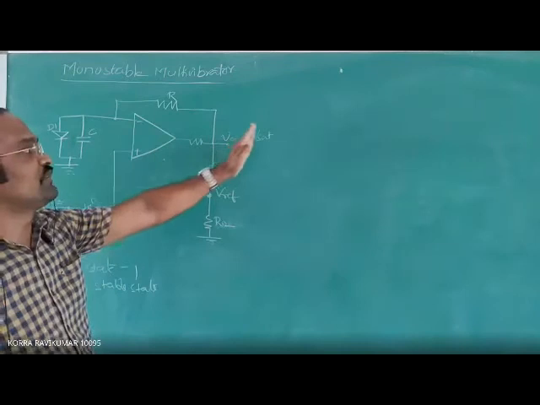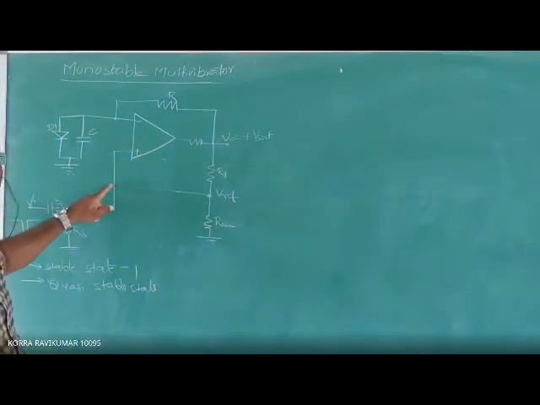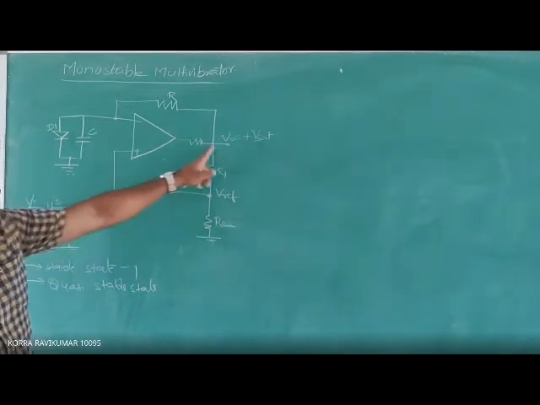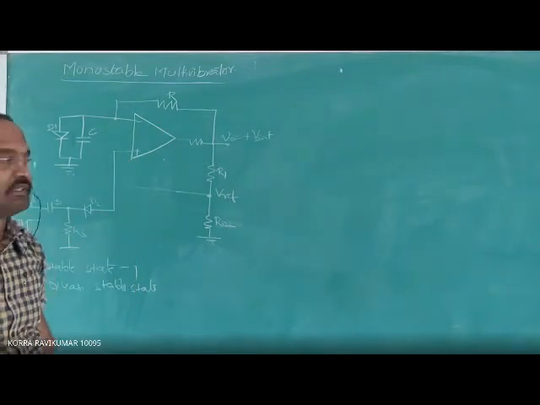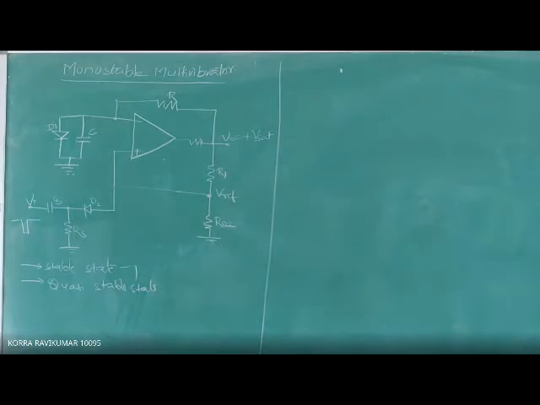If it produces V0 equal to plus V saturation, then what is the voltage at the non-inverting terminal? How much voltage will be present at this point? We calculate it by the voltage division rule.